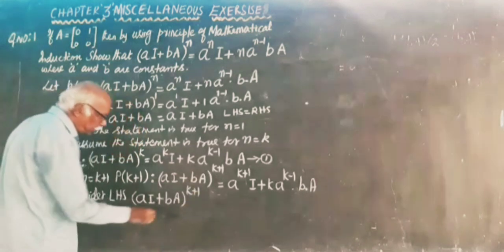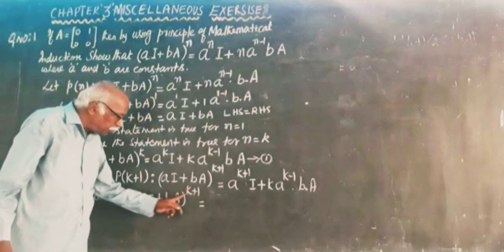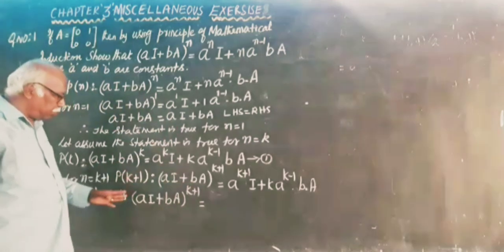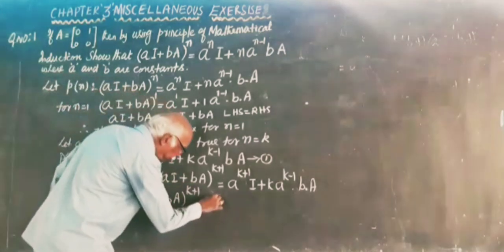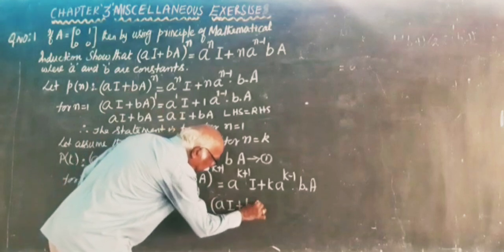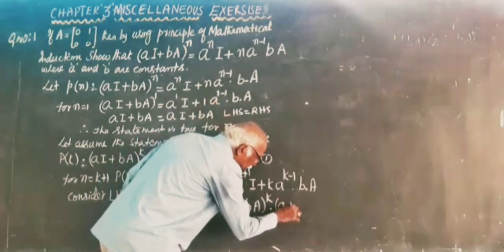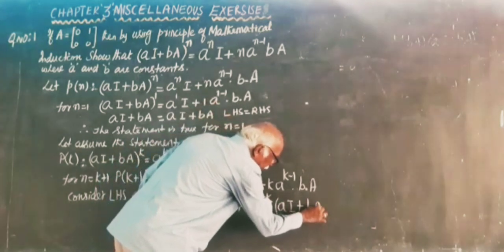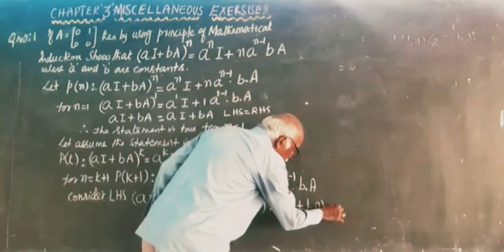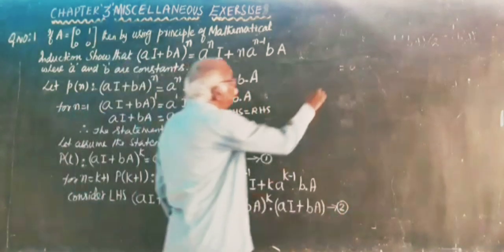Using the rule a^(m+n) equals a^m into a^n, we can split it into two terms: (aI + bA) to the power k into (aI + bA). Assume this is equation number 2.